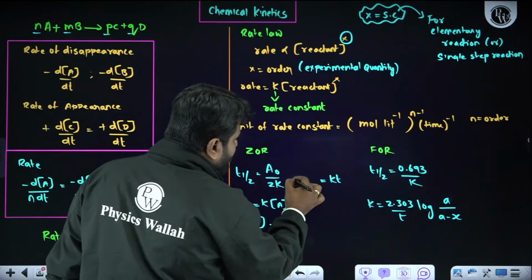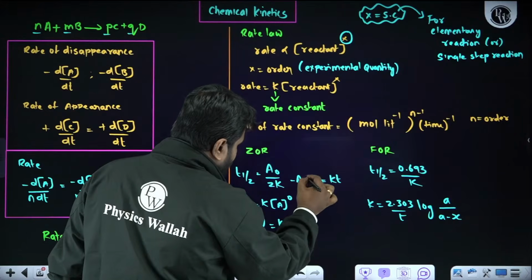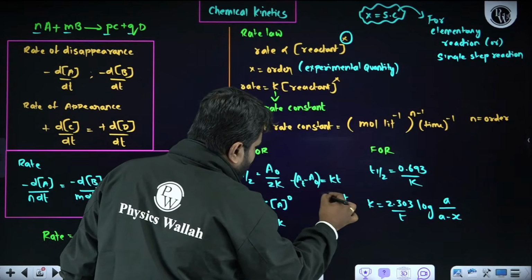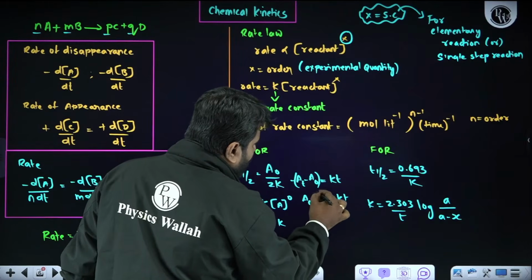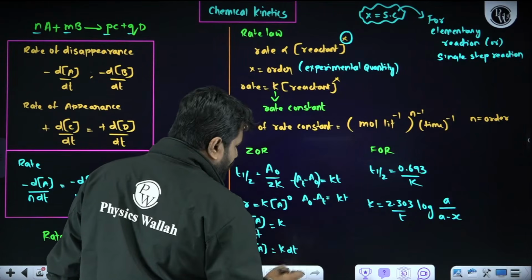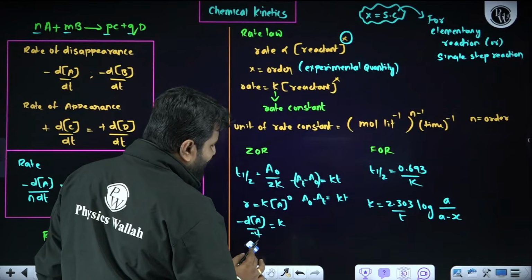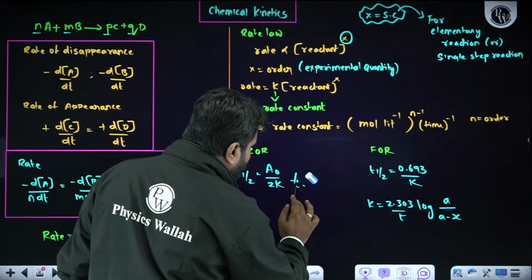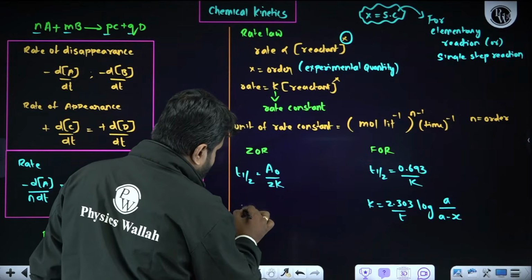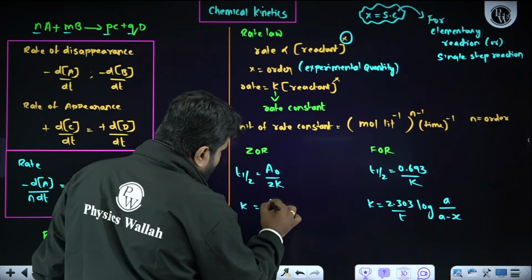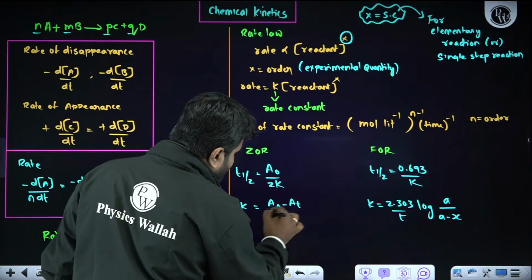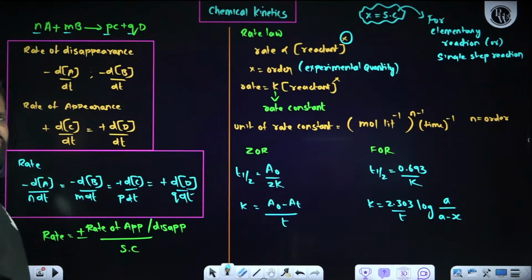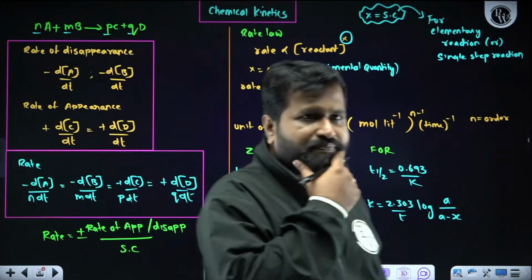What will be the upper limit? Final concentration, minus lower limit. So what will be the expression? KT is equal to A naught minus AT. Instead of doing this derivation, directly remember KT is equal to A naught minus AT. K is equal to A naught minus AT upon T. Like this also we can remember. Just remember the direct formula.